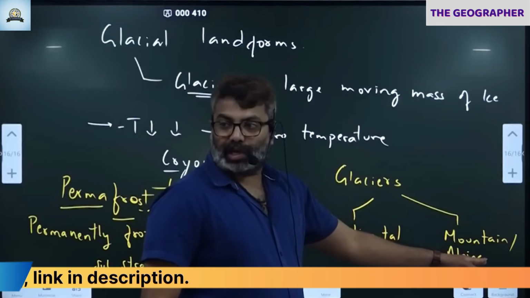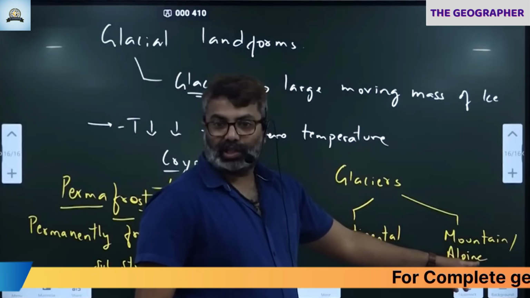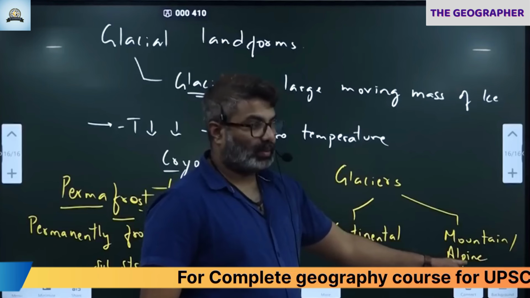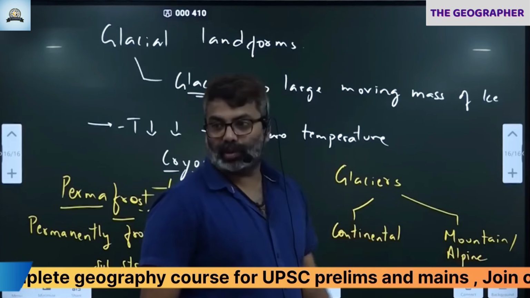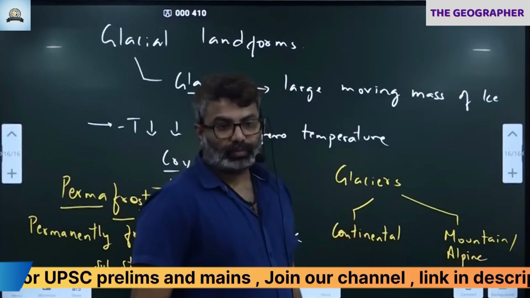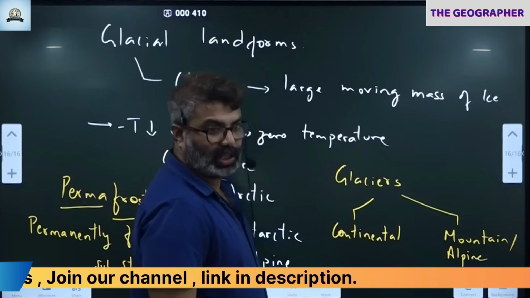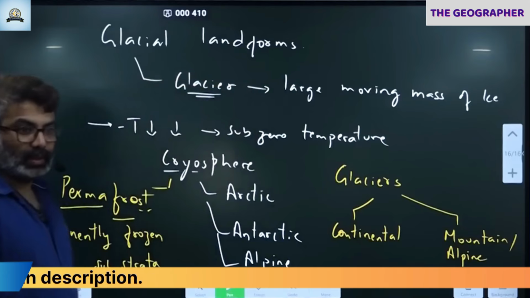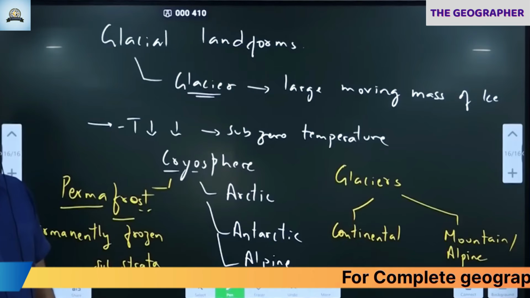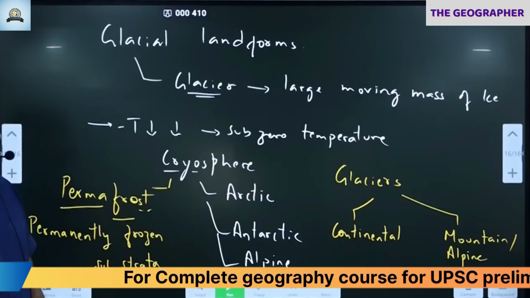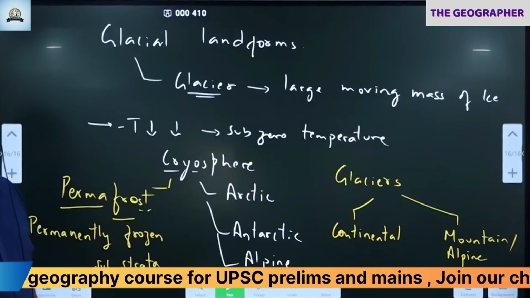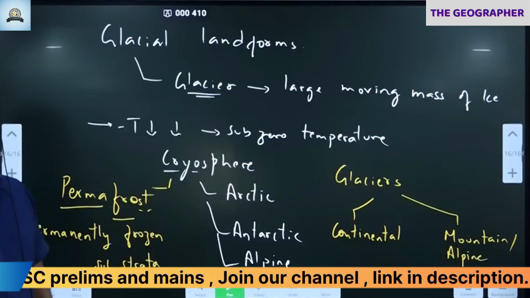World's second longest glacier, Siachen, is what type? Alpine, mountain. Okay. Two examples I have given. One Siachen and Lambert. Siachen, India. Lambert Glacier is Antarctica. So all of you know how it looks.